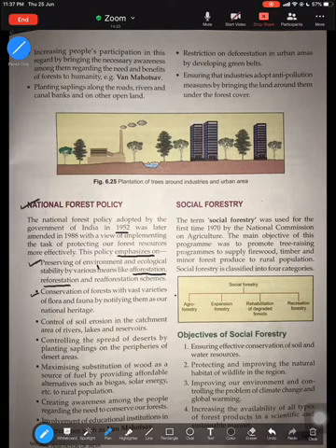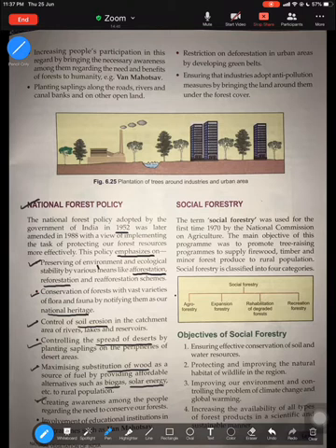Conservation of forests by notifying them, so markings, banners, awareness. Control of soil erosion in the catchment areas. Controlling the spread of deserts, so that is another goal of the National Forest Policy. Maximizing substitution of wood, so make sure that people maximize using other sources of energy, such as solar and biogas, instead of wood.